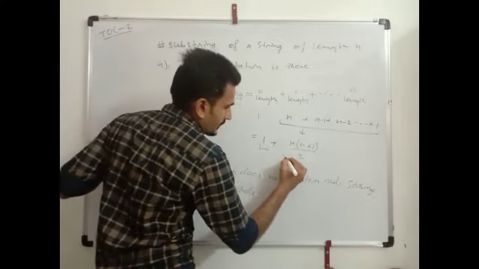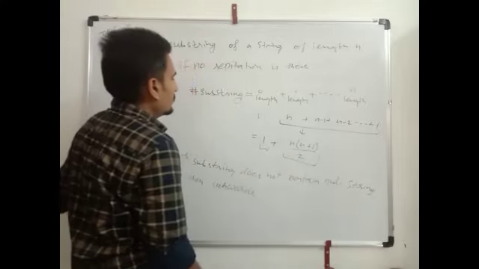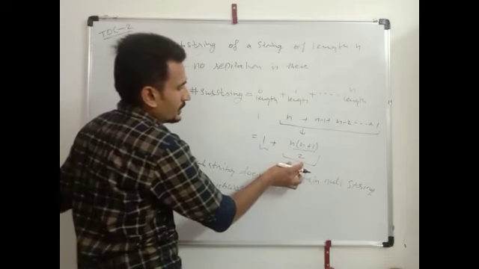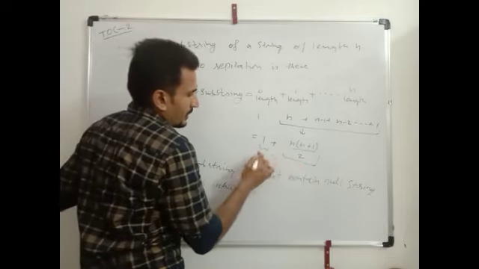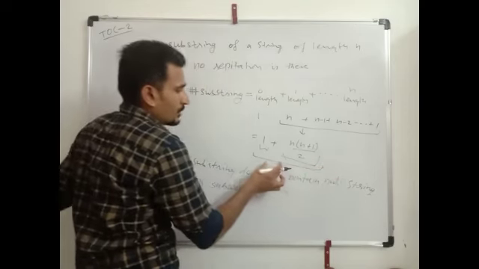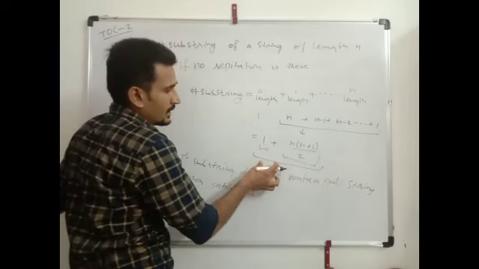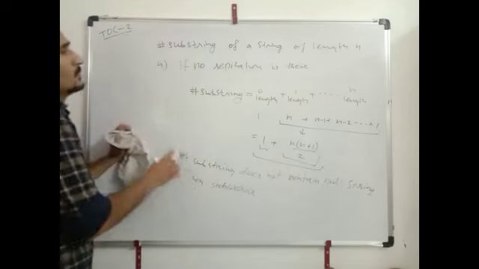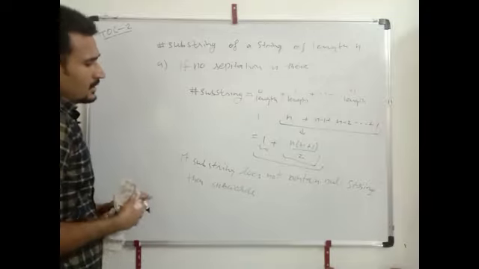Here this is the number of substrings without the null string, and here this is the number of substrings with the null string. Please note these things down.